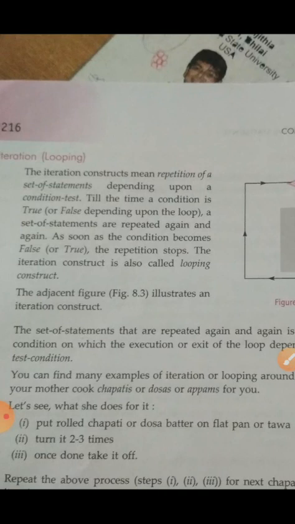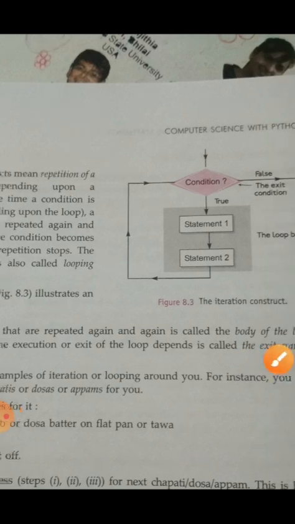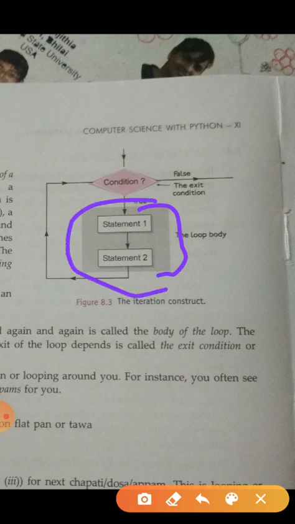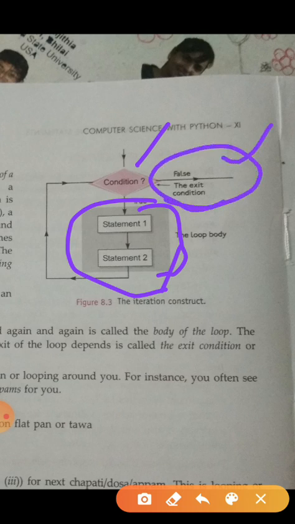So it is also called an iterative statement or looping statement. The set of statements that repeat again and again is called the body of the loop. The condition on which the execution or exit of the loop depends is the exit condition or test condition. Here this block is called the body of the loop. If the condition is true, the body of the loop will be executed. If the condition is false, then this block will be executed. It is called the exit statement or test condition.